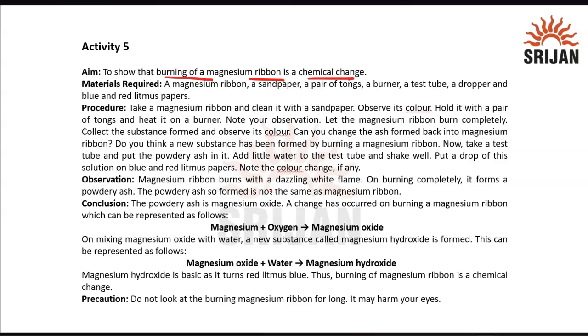Okay, so for that we need a magnesium ribbon, a sandpaper, a pair of tongs, a burner, a test tube, a dropper, and a blue and a red litmus paper. Okay, these are our requirements.